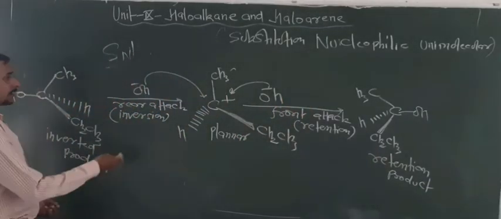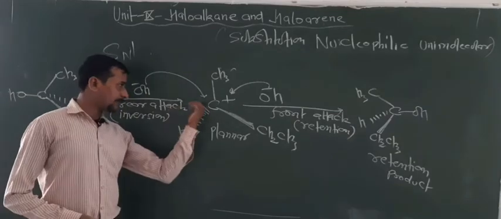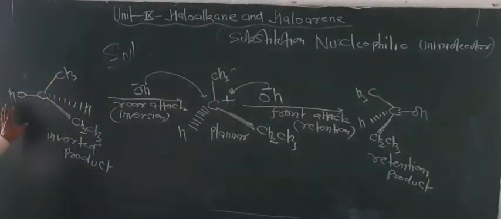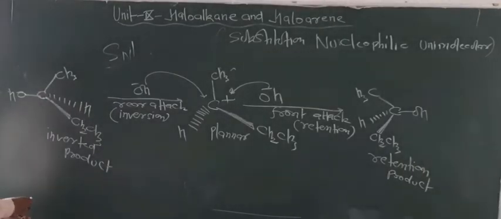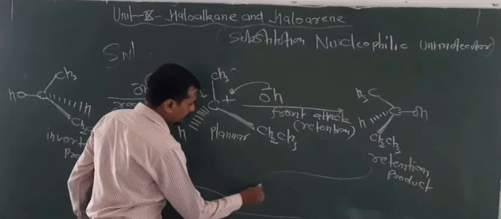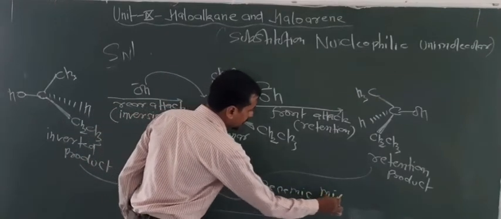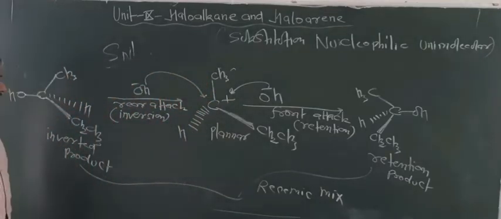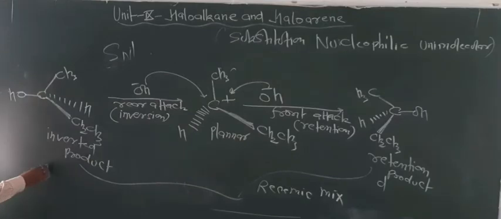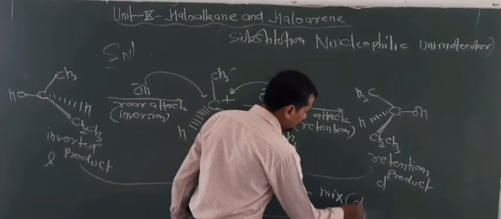Here what happens? The OH minus attacks the back side of where the Br liberated. So that's why this is known as the inverted product. Due to formation of two types of product, they form a racemic mixture. That means if it is D form, this is L form, and a racemic mixture is basically DL.